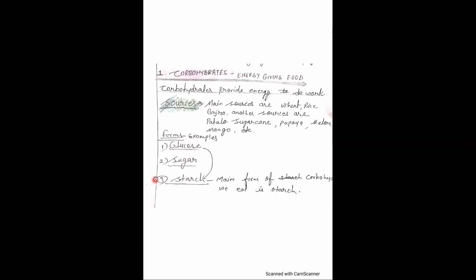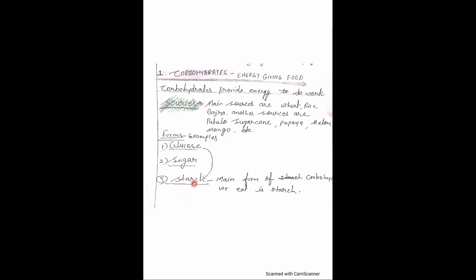They store the extra glucose in the form of starch, which we obtain as food from plants. So starch is the stored food of plants which we obtain as carbohydrates. The main form of carbohydrate that we eat is starch.